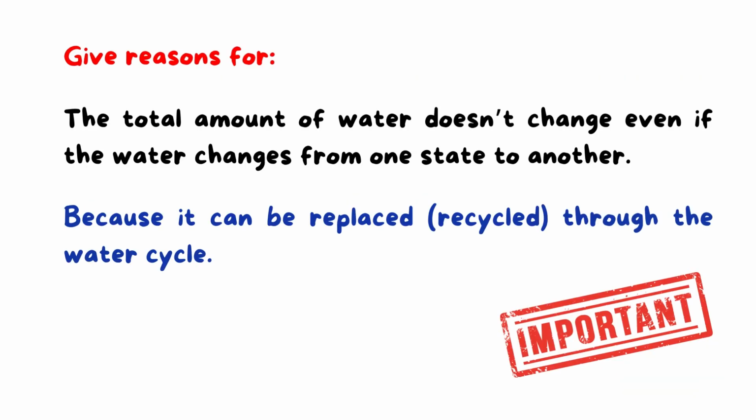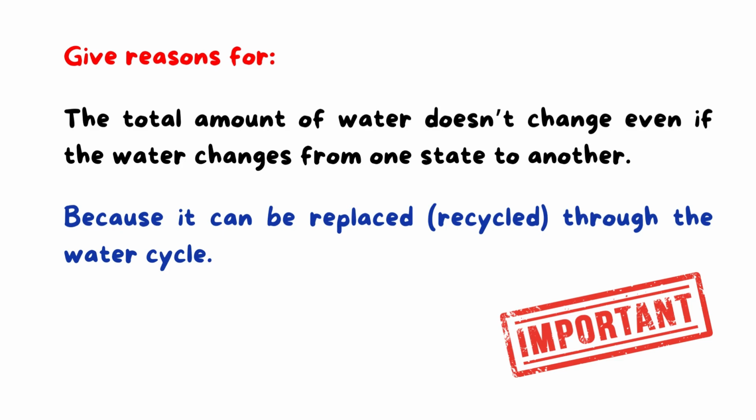So we have here an important question. Give reasons for why the total amount of water doesn't change even if the water changes from one state to another. Why? Here the water changes from liquid to gas, as in evaporation, and in condensation it changes from gas to liquid state. Even though this happens, the amount of water doesn't change.